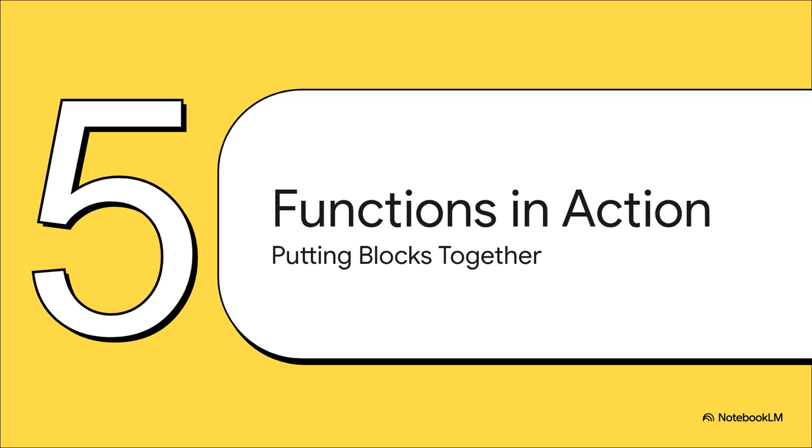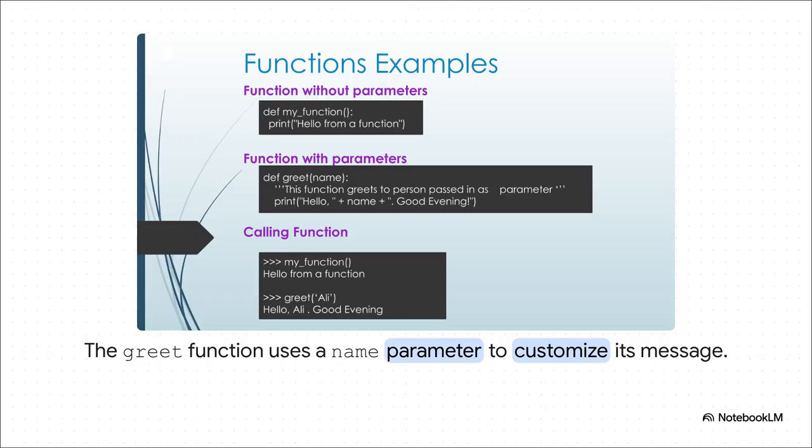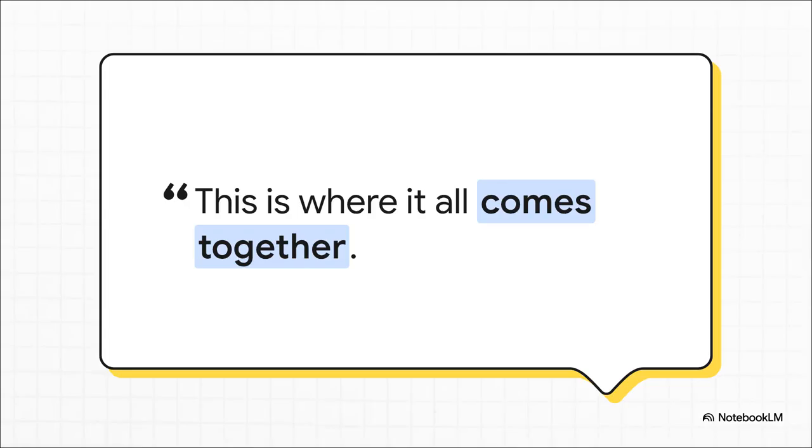It's time to put these new tools we've built to good use. So take a look at this greet function. Its job is to say hello, but by including name as an input, as a parameter, we've made it super flexible. We can call this function and pass in any name we want, and it'll print out a custom message every single time. We write the logic just once, and we can reuse it forever. That's the power.